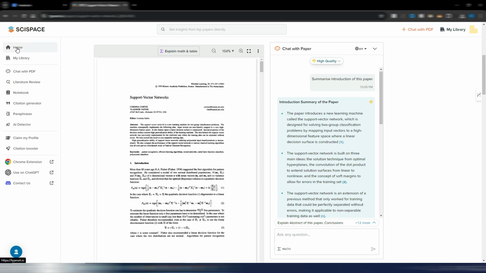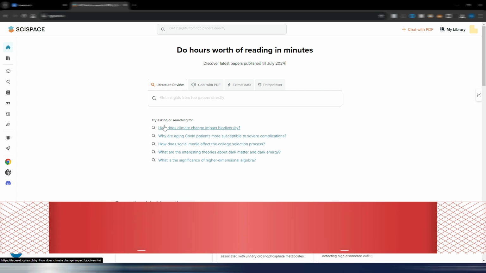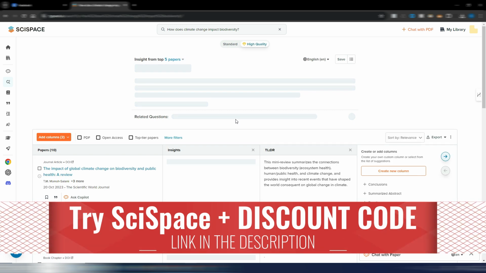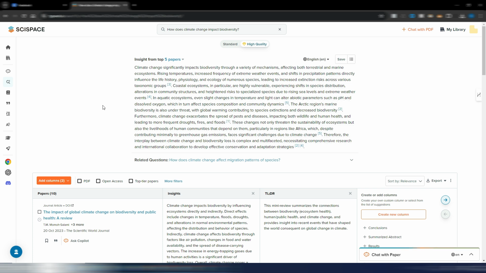Let's go again here in the home section. Let's try to use this example research: How does climate change impact biodiversity? So I'm now using this, but you can search whatever you want. And as you can see, I made this search. I have insight from the top 5 papers. Here I can choose if I want 5 or 10. Again, the quality, the language.